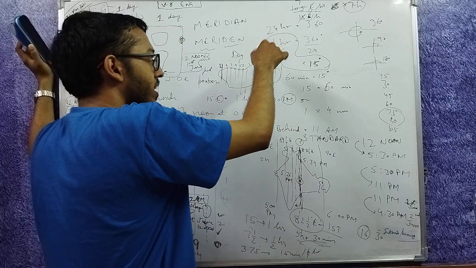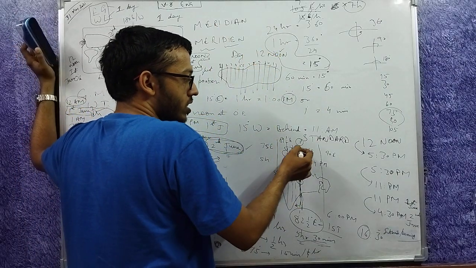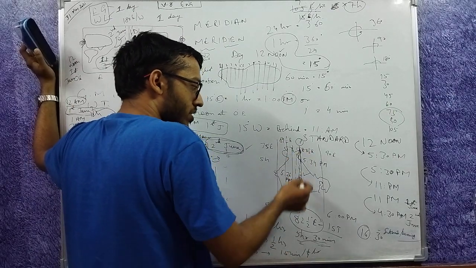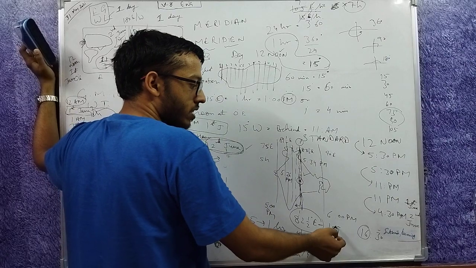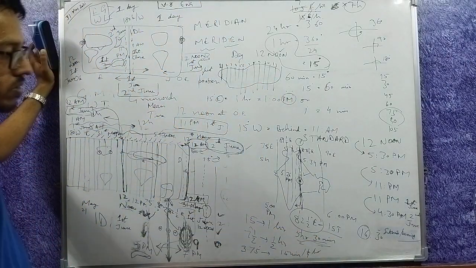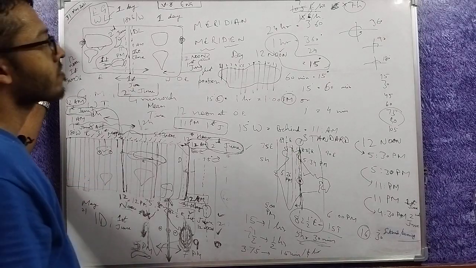If Russia has adopted 11 time zones, it has 11 standard times. This has been adopted by India, so this is Indian Standard Time. Russia will have 11 standard times. US will have 5 standard times.